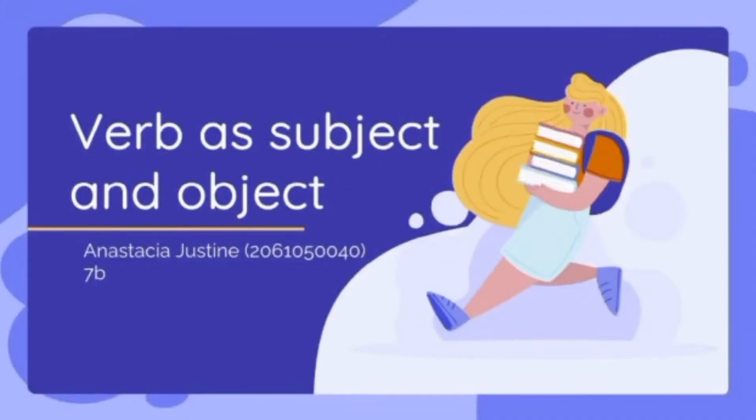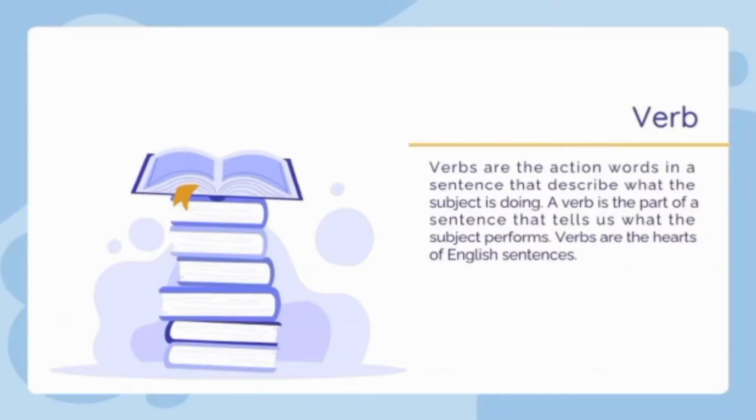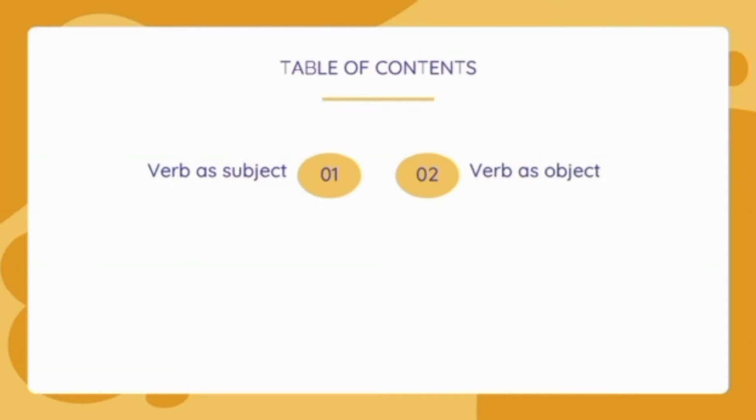Hello everyone, my name is Anastacia Justine, and now I will tell you about verb as subject and verb as object. Verb. What is a verb? Verbs are the action words in sentences that describe what the subject is doing. A verb is the part of the sentence that tells us what the subject performs, and verbs are the heart of English sentences. Today we will discuss verb as subject and verb as object.